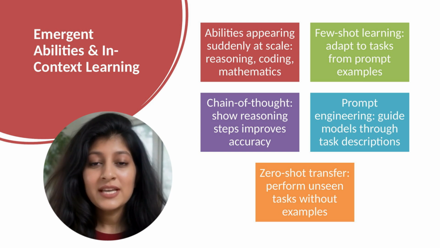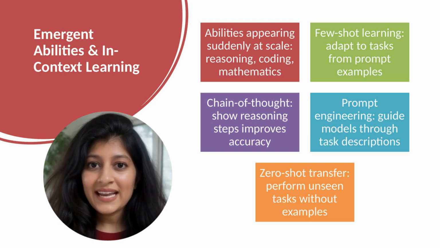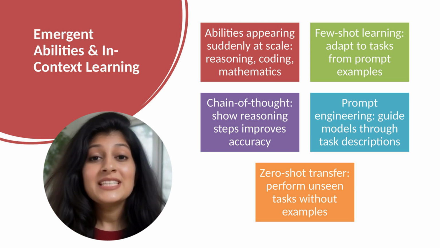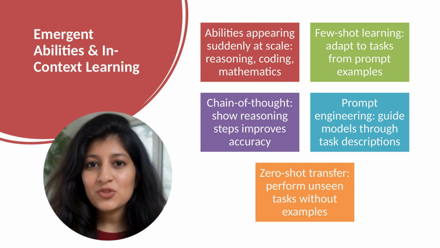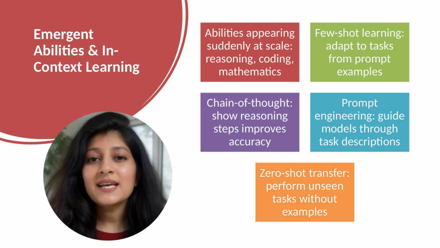Chain of thought prompting reveals another ability. Asking for step-by-step reasoning dramatically improves performance. Without prompting for reasoning, models make mistakes. By asking them to think through problems, accuracy improves. This suggests the model has reasoning capability but needs to be prompted to use it.